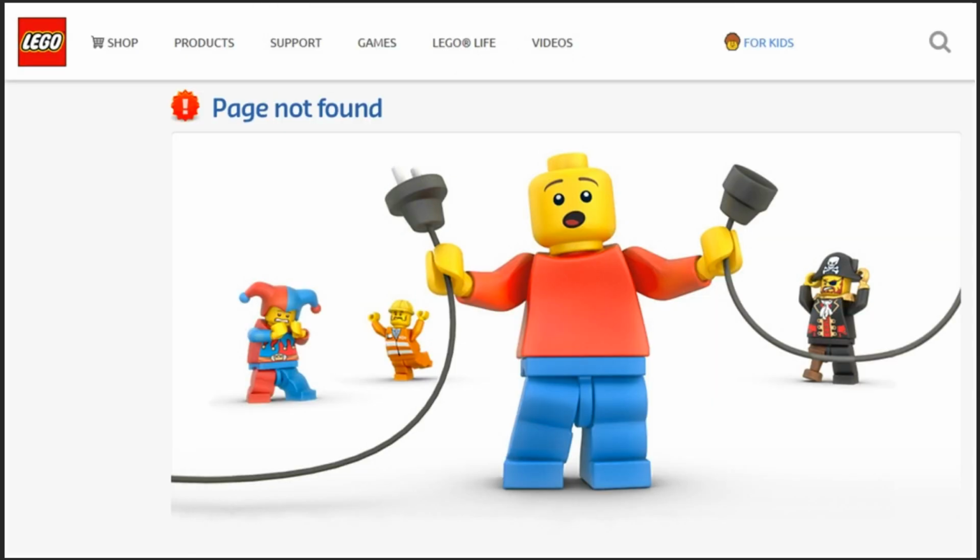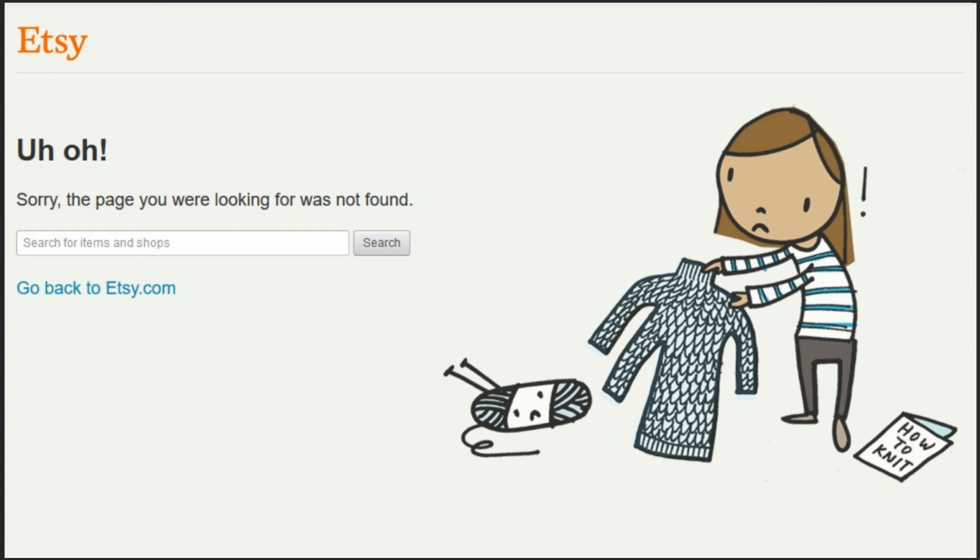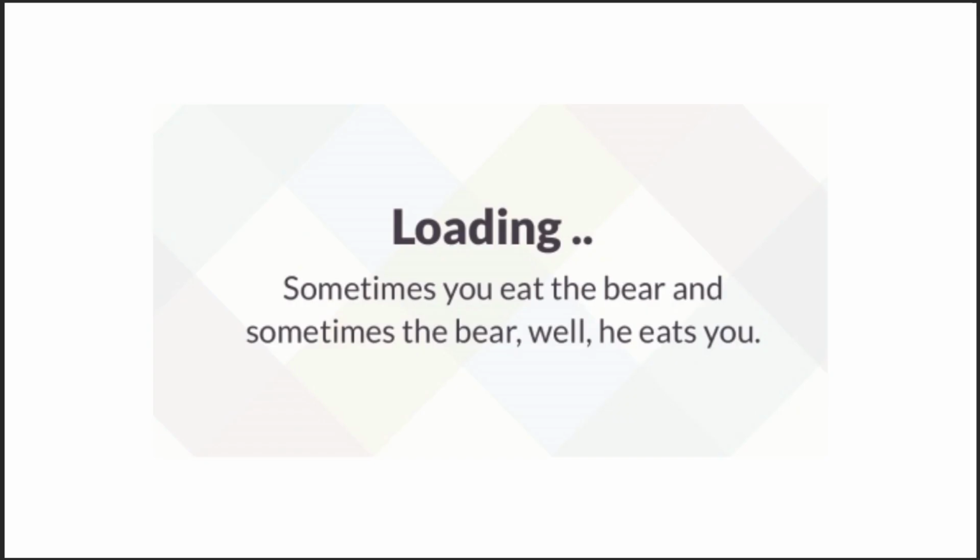404 pages are a common way to use fun microcopy. Here is one for Lego. And this is the 404 page for Etsy. Here is an example of a loading screen from Slack. As you can see, there are lots of fun and creative ways you can use microcopy.